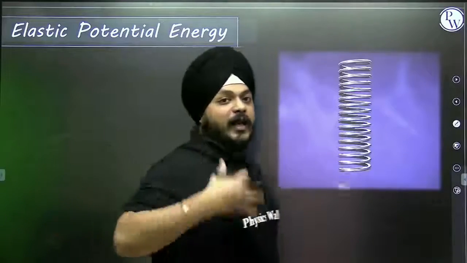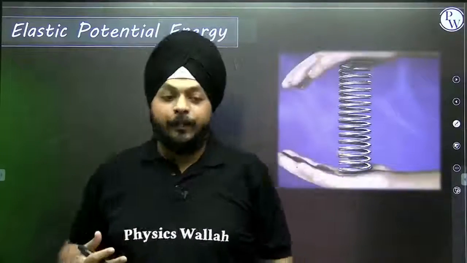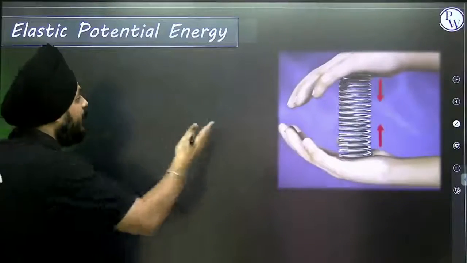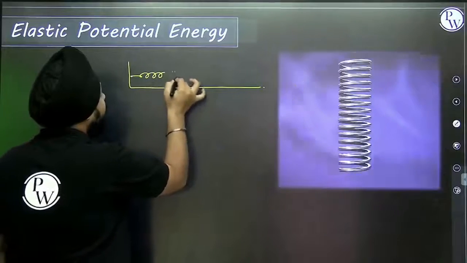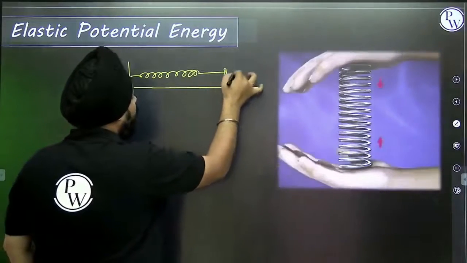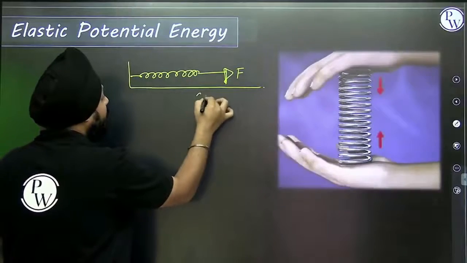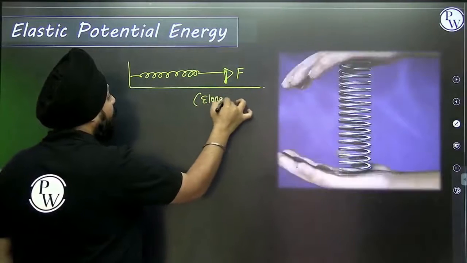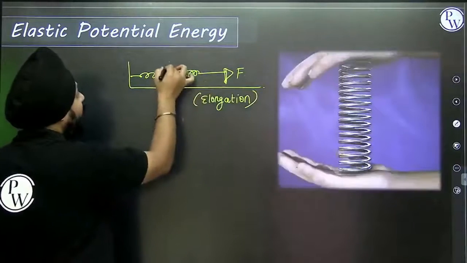So whenever we are dealing with elongation and compression in a spring, let us take an example. If this is a spring, on application of a force F, the spring is getting elongated by x.